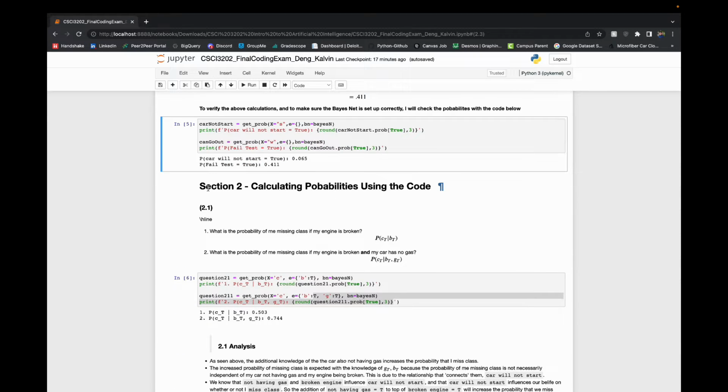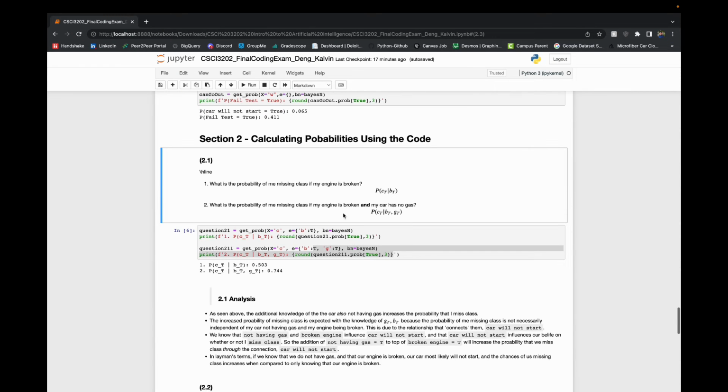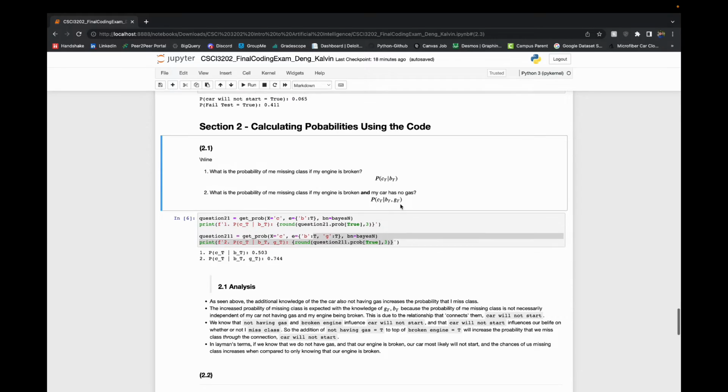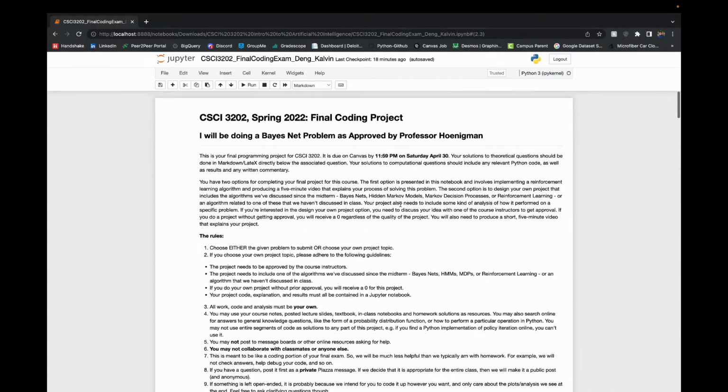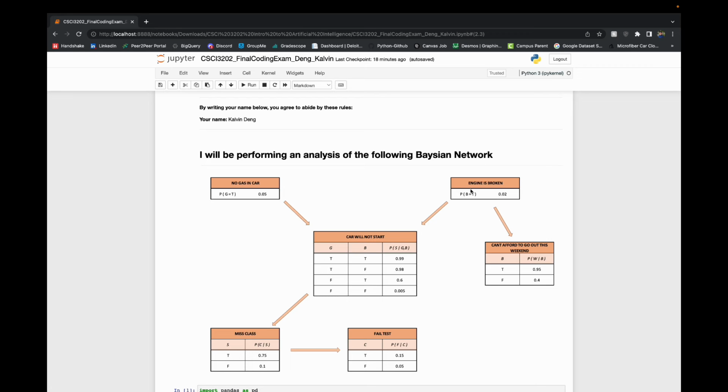And then for section 2, this is pretty much looking at or comparing different probabilities. So I'll start off with: what is the probability that we miss class given that our engine is broken, and then what is the probability of me missing class given that my engine is broken and that my car has no gas. So if we go back up, looking at these particular nodes right here.